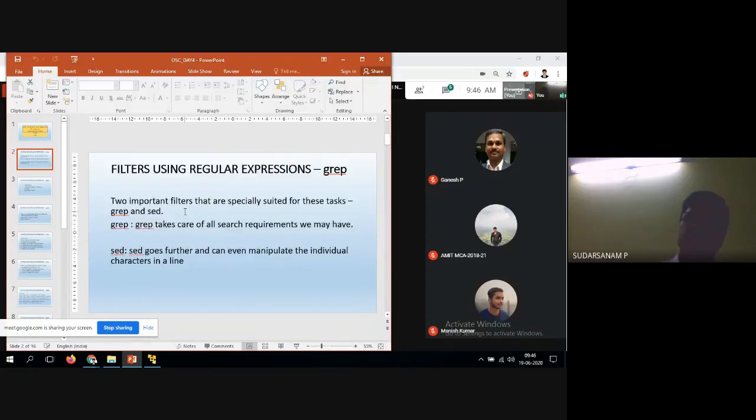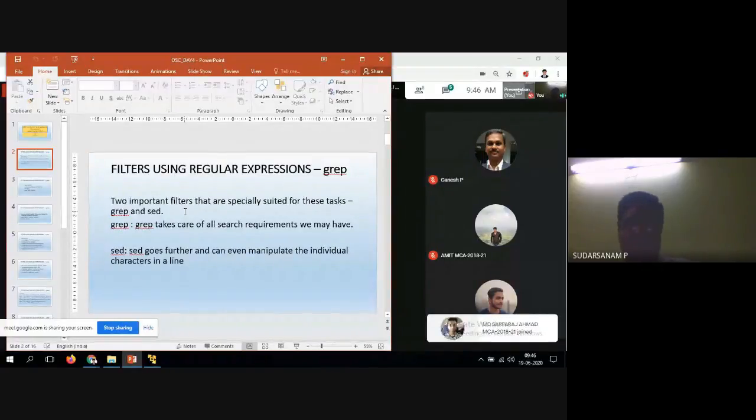Suppose I told you to create a file. It will take 1 or 2 minutes. You can enter some data and write the program, and it will take just 2 to 3 minutes, maximum 5 minutes. You can finish up. I'll show you the demo also. If it is a database, you have to create the database, then write the select commands and display it. That takes much more time: creating the database, inserting the values, and remembering big syntaxes. Here they are small commands. Now you should only know how to use them.